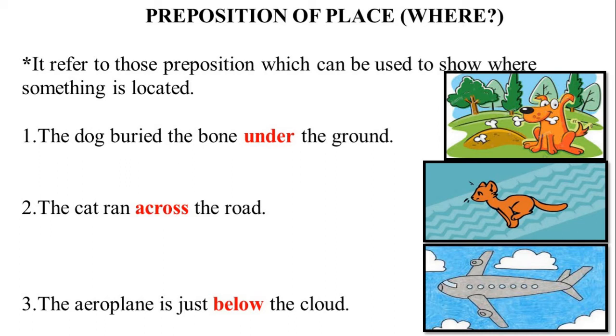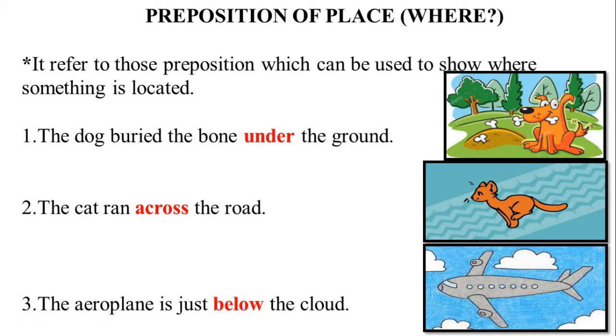So your example 1, the dog buried the bone under the ground. Second one, the cat ran across the road. Third, the aeroplane is just below the cloud. Here, the words which are red in color, that is under, across and below, are used to show where something is located.